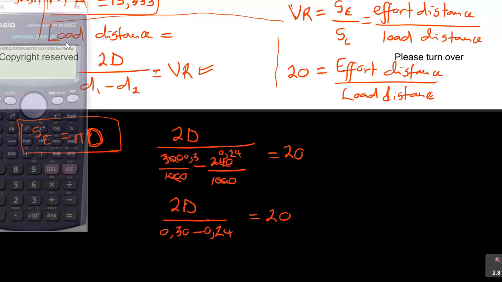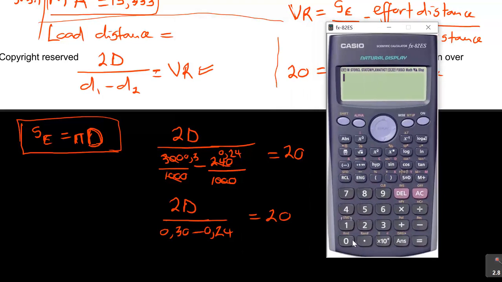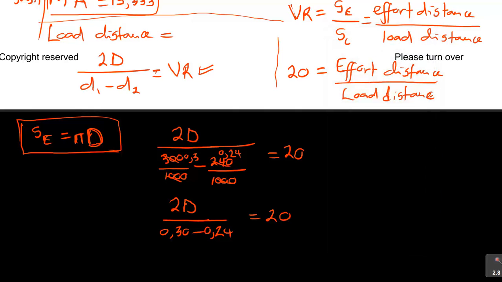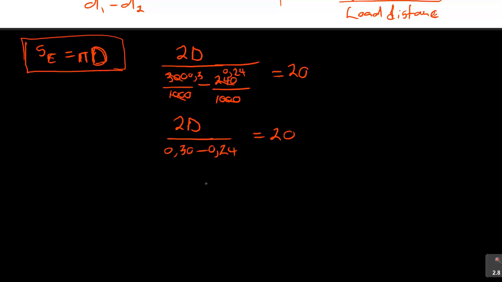If I separate that to say 0.3 minus 0.24, I'm getting, in this case, 0.06. So what I have here is 2d over 0.06 is equal to 20. Now, how do I make d the subject? So I need to get rid of that denominator. I multiply by 0.06 on the left, multiply by 0.06 on the right. When you do that, that's how you get rid of that fraction.